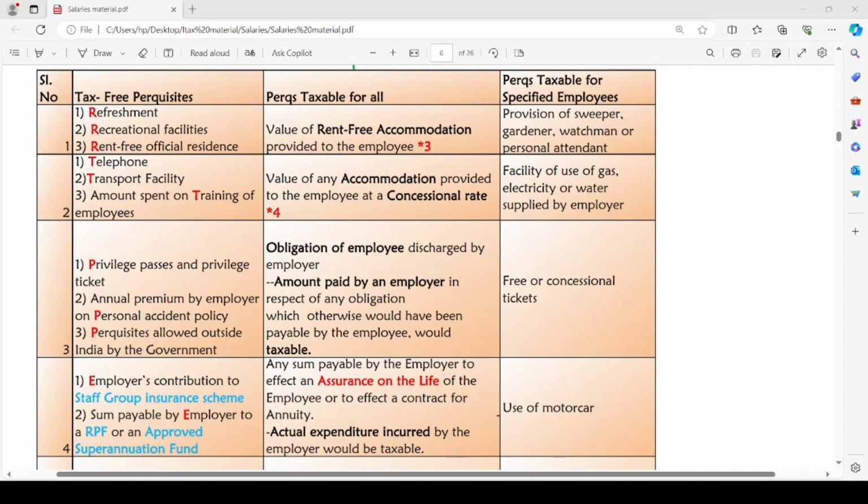Then comes E square, that is employer contribution to staff group insurance scheme, and sum payable by the employer to a recognized provident fund or an approved superannuation fund. C stands for conveyance facility.